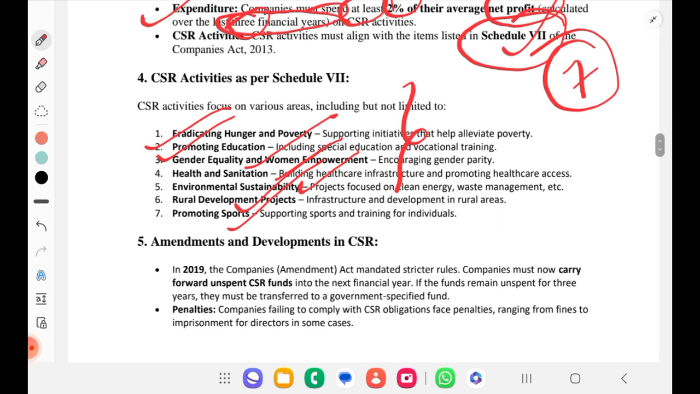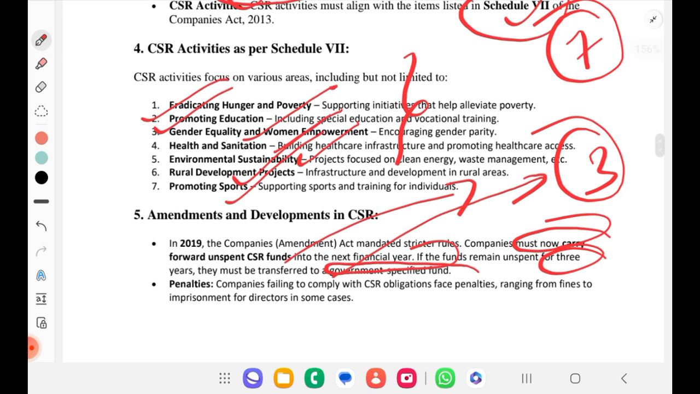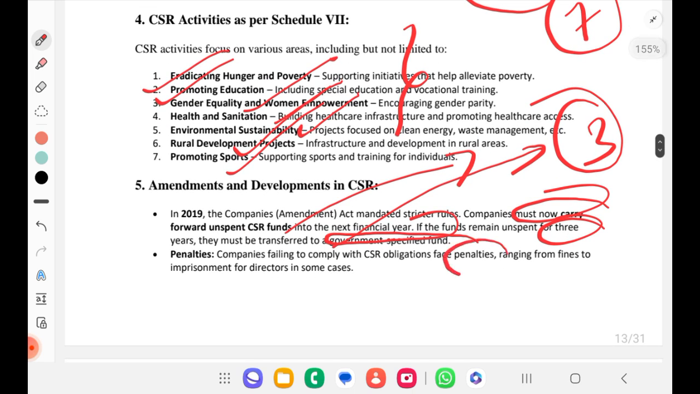So amendment and development in CSR, if you see, in 2019 the Companies Act mandated stricter rules. Companies must now carry forward unspent CSR fund into the next financial year. If you do not spend, this will be carried forward for the next year. If the funds remain unspent for 3 years, then it must be transferred to the government specified fund. Apart from that, there will be penalties as well as fines, even might be imprisonment based on different cases. Okay, penalties is also there.